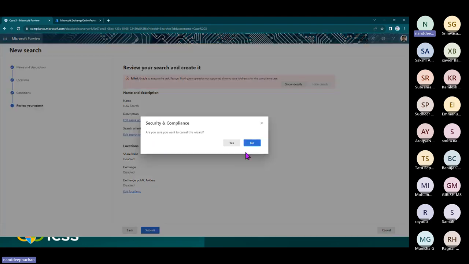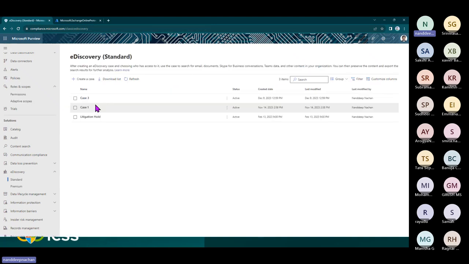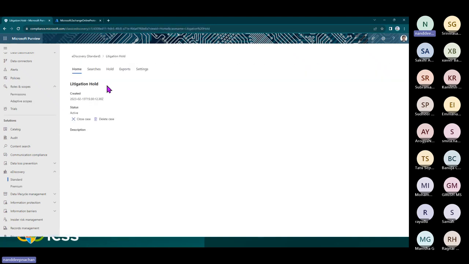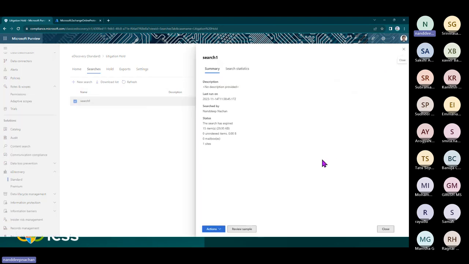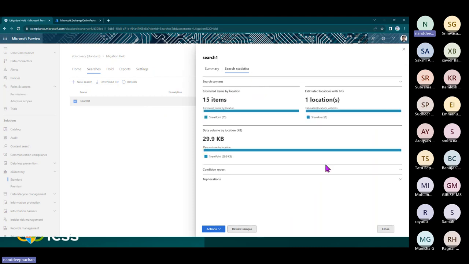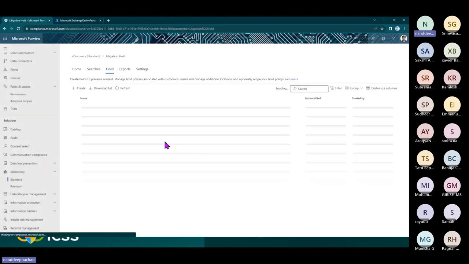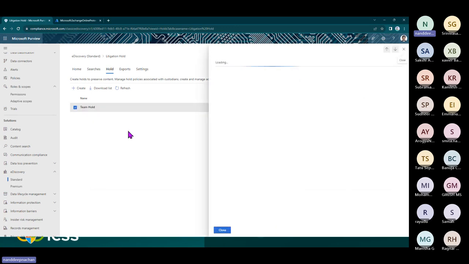Okay, so it looks like multiple operations are not performed. So let me just cancel it out and open up the case that I already have built, because there we have some information. So this is the search we can build. Let me go into the search. It's a simple search, which has expired, but at least it was able to get 15 items. And I was searching on the SharePoint content only. The next thing is that we can go ahead and put a hold. So let's say, for example, we want to put a hold on a few of the users or a few of the sites. We should be able to do that.